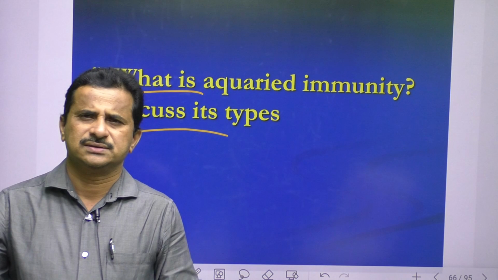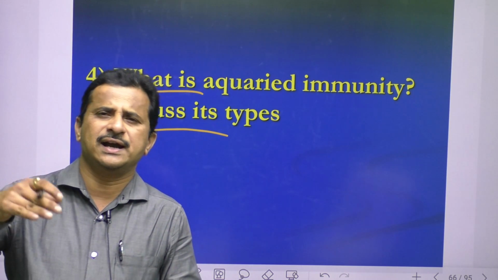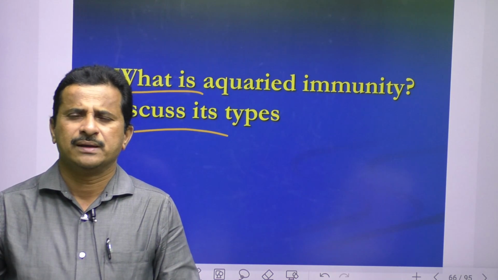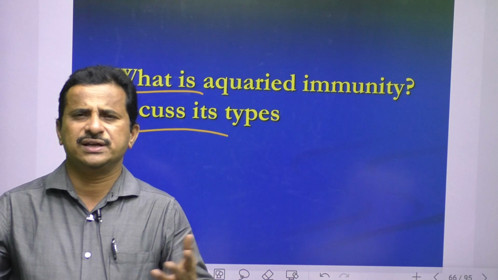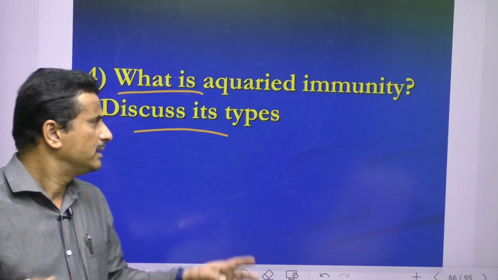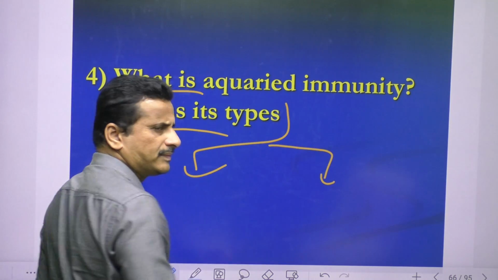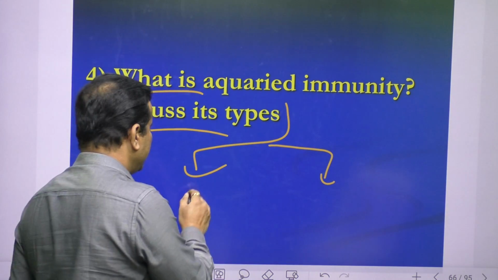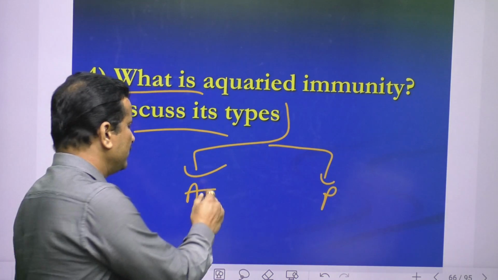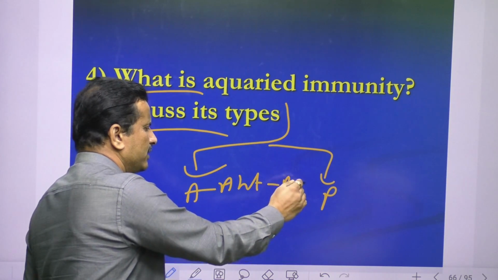In this, antigens enter and antibodies are produced, or sometimes antibodies directly enter our body and develop immunity. Based on how this immunity is developed, acquired immunity has two types, active and passive. In active, antigens enter and our body produces antibodies.